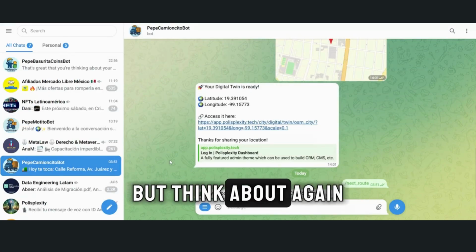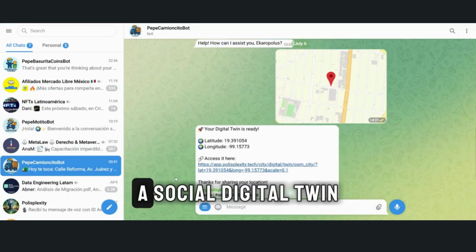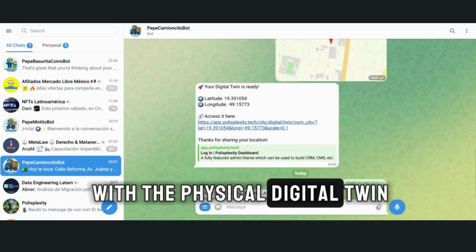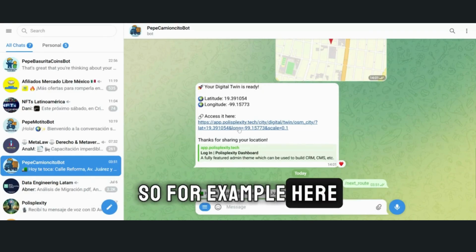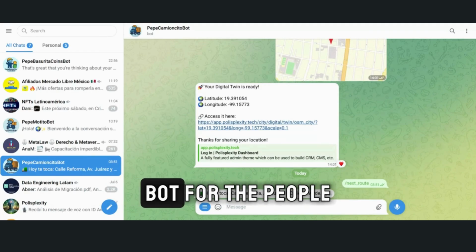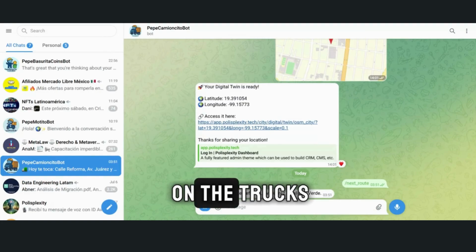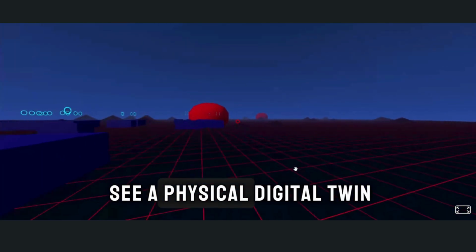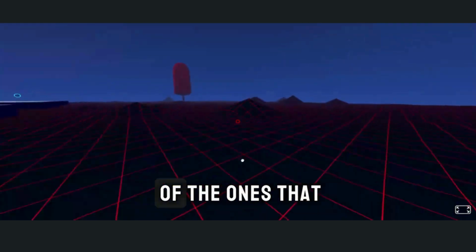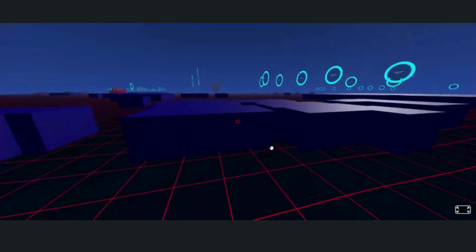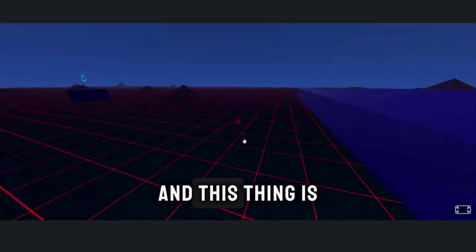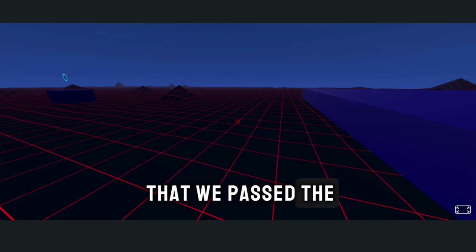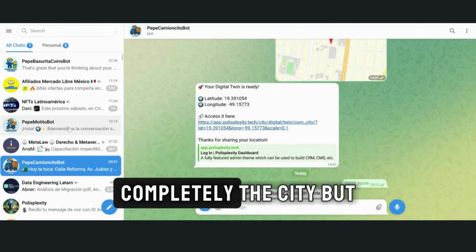But think about, again, since this is a social digital twin, it should be interconnected with the physical digital twin. So, for example, here we have made this bot for the people on the trucks, the people that pick up the garbage, so they can also see a physical digital twin. This is another version of the ones that you saw previously, of what point of the city they are in. And this is rendered in real time. So you will see that we pass the coordinates and we render the city completely.